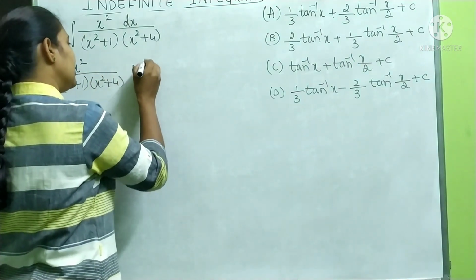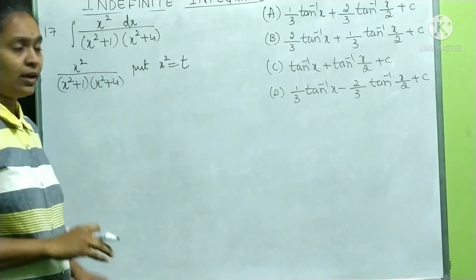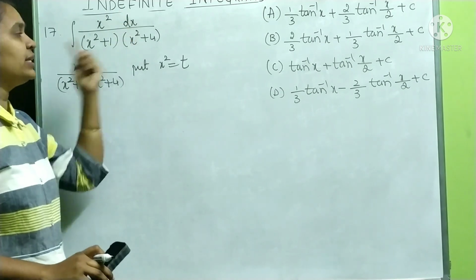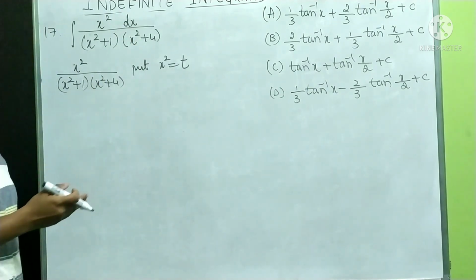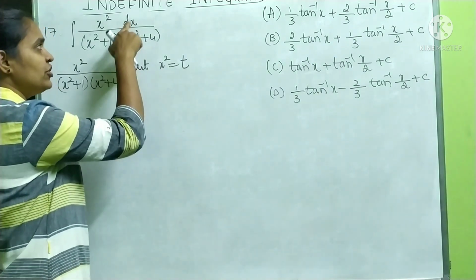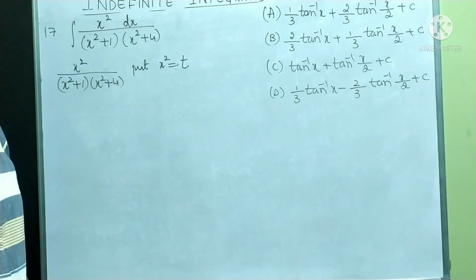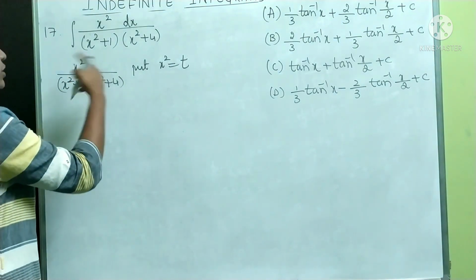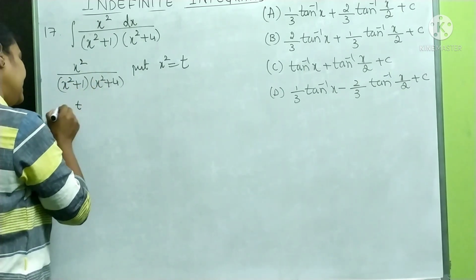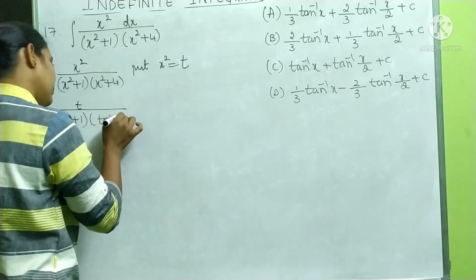Here what I will do, put x square is equal to t. Okay, no need to differentiate. If you want to substitute inside the integration, differentiation is required because when you convert this variable, you have to change dx also. But I am doing it outside the integration, so no need of differentiation. So outside the integration, how is it going to become? It is going to become t divided by t plus 1, t plus 4.